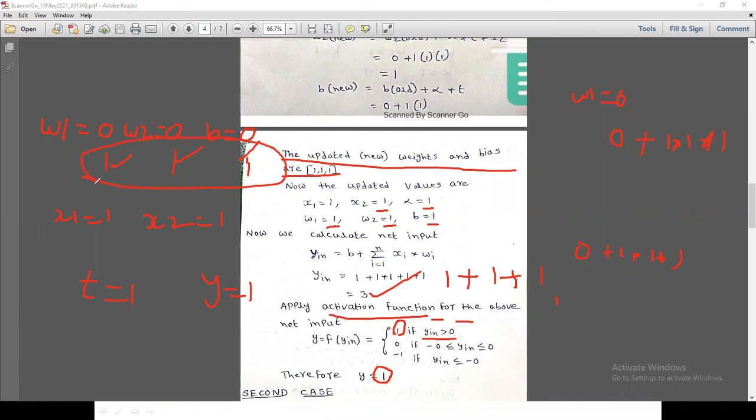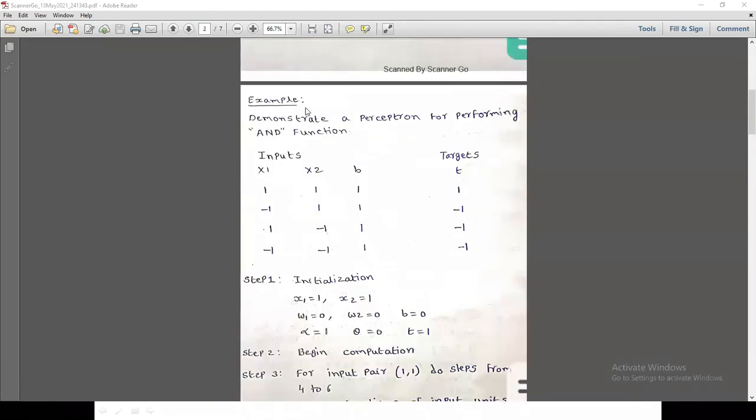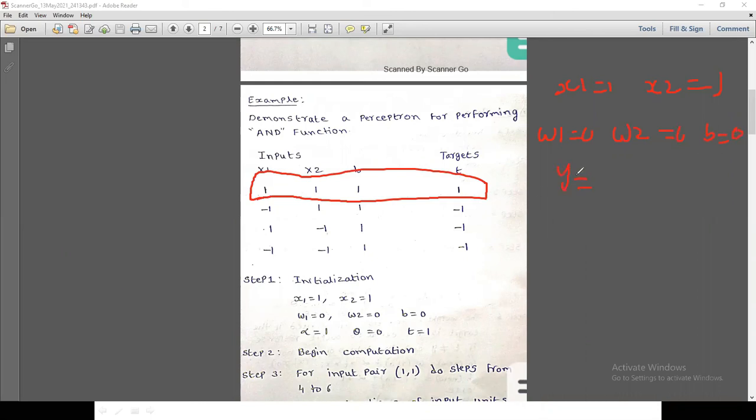So this is the first case for this problem: inputs 1, 1, bias 1, and the target is 1. Initially we took x1 equals 1, x2 equals 1, w1 equals 0, w2 equals 0, and bias equals 0. We calculated the output y equals 0, but this did not match the target t, because t equals 1 actually.